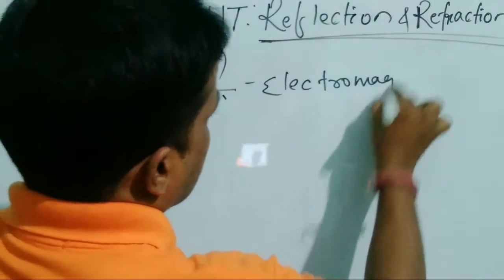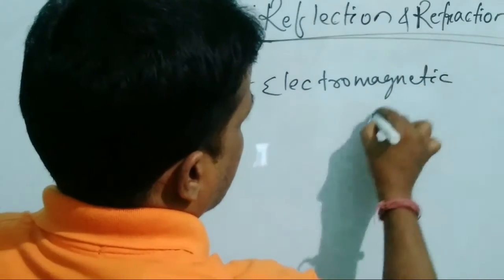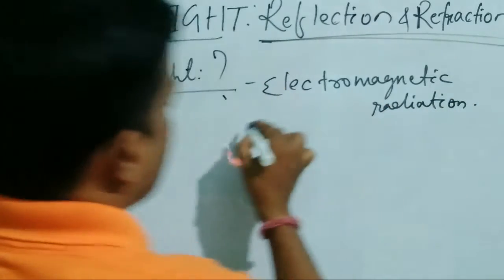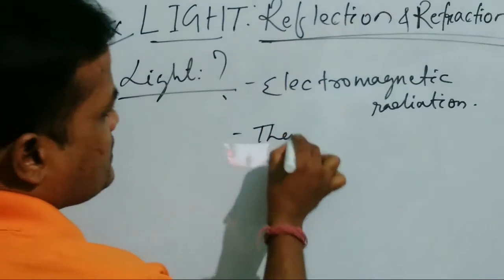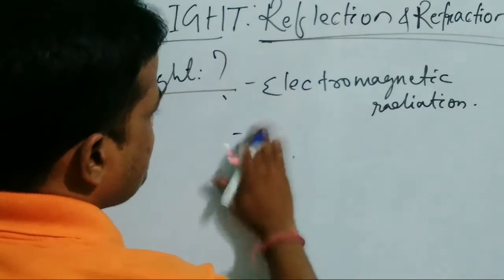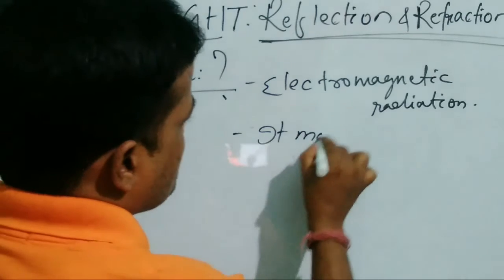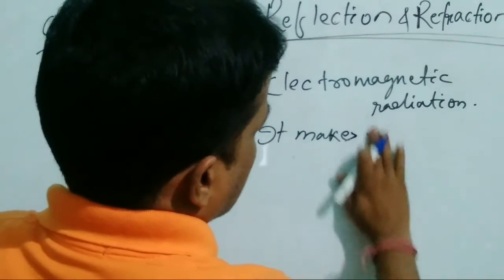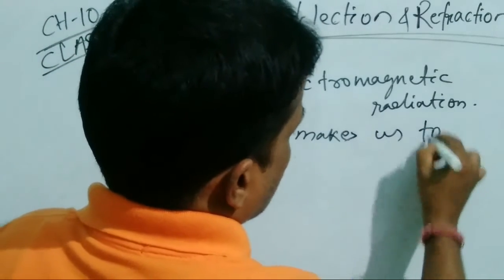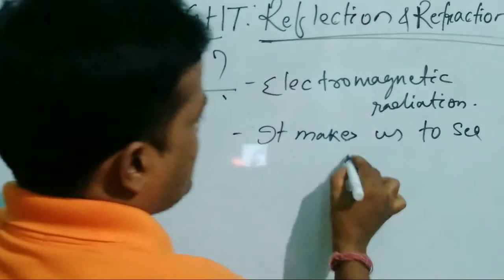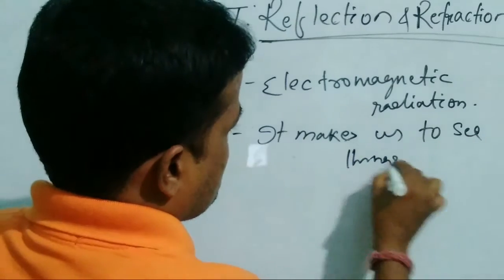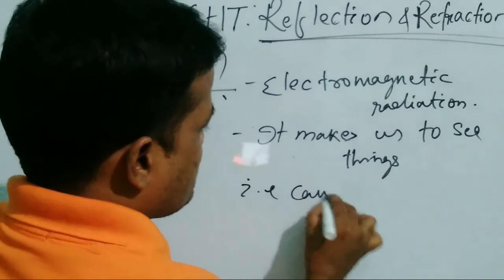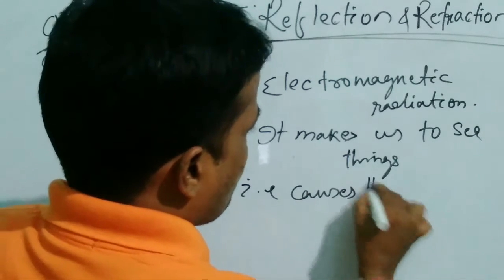Electromagnetic radiations make us see things, that is, they cause the sensation of vision.